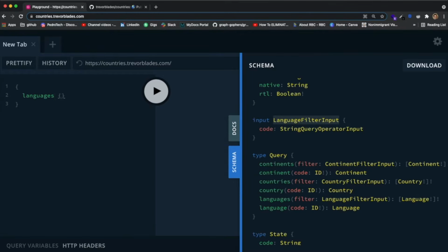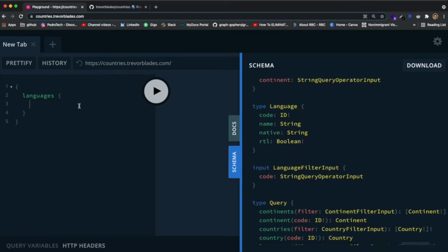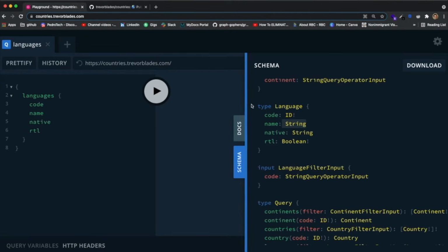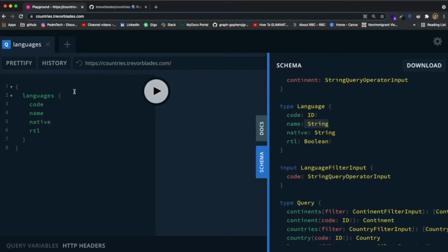I just want to receive the list of all the languages. So I can open and close curly braces again, because this returns a list of a type, which isn't a scalar type, called language. So we go over here and specify what we want to receive from each language. From each language, I just want to get their names. So let me get name, then let me get the code as well. Then let me get native, which I really don't know what it means, but let's see what it is. And RTL, which I also don't know what that means, but let's see. If this is right, it should return a list of all the languages inside of this API, and for each language there should be a code, a name, a native, and an RTL.